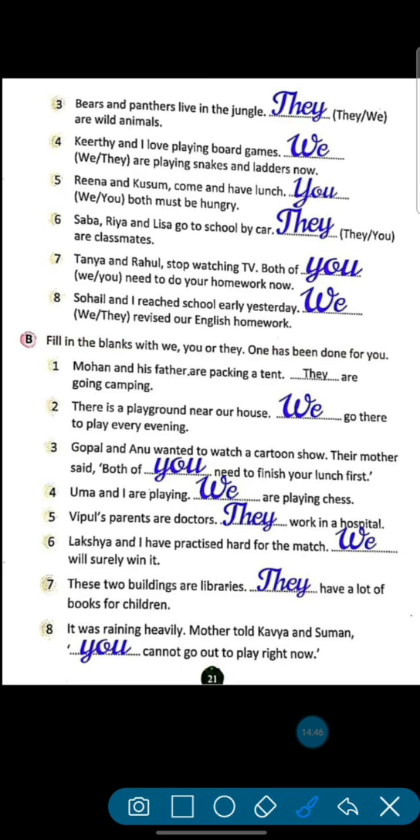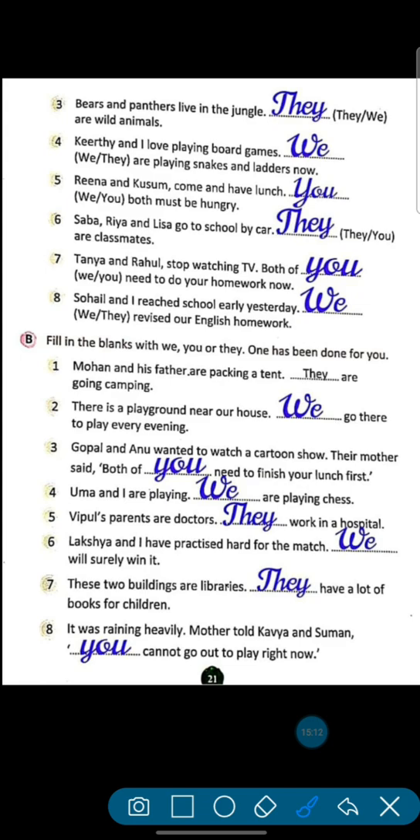Now exercise B. Fill in the blanks with we, you or they. Okay. Now listen first. Mohan and his father are packing a tent. We are talking about Mohan and his father. So we will use here they. They are going camping. Okay.